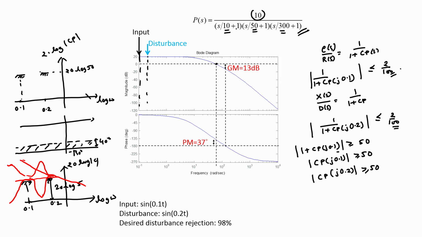So, as long as all these controllers have gain of at least 5 at 0.1 and 0.2 radian per second, they are allowed to have any gain they might wish to have at other frequencies, and there is no constraint on what gain they can have at these other frequencies. Therefore, in principle we have infinitely many controllers as candidates that satisfy these 2 performance requirements, and that puts us in a spot of bother because we need to now pick a suitable controller from these infinitely many controllers. How do we choose a suitable one among the ones that satisfy these performance requirements?